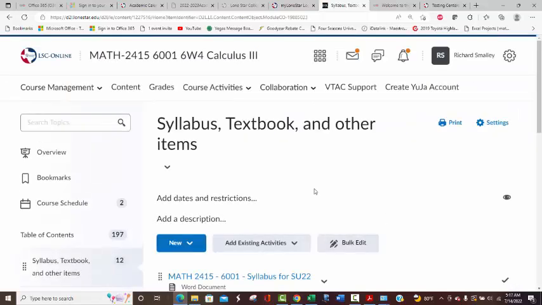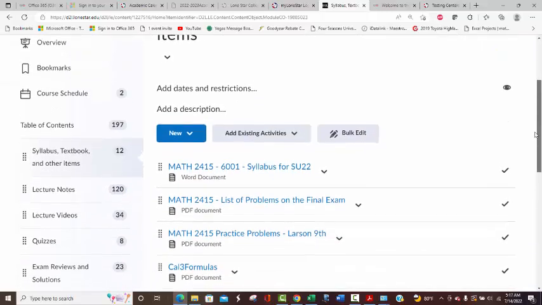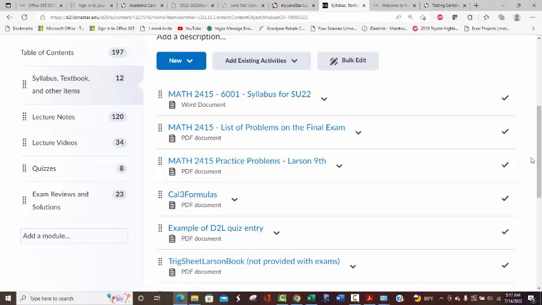Let's go back and hit a few other items in this folder that, obviously, you can just check anytime you want. This list of problems for the final exam just tells you the type of question that's going to be asked. So it kind of narrows down your study for you. You don't have to worry about that right now.